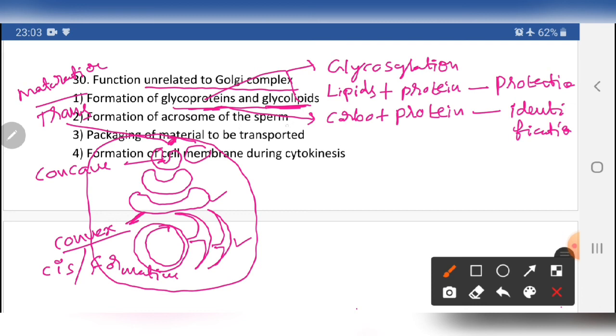Formation of the acrosome in the sperm cell. You know the sperm cell has a head region, neck region, middle piece and tail, and the sperm head has the acrosome structure. Yes, the acrosome is formed by the Golgi complex. During fertilization, it helps in the production of the sperm lysin enzyme, due to which the egg membrane is dissolved. So this is also related. Packaging of material to be transported is also done by the Golgi complex.